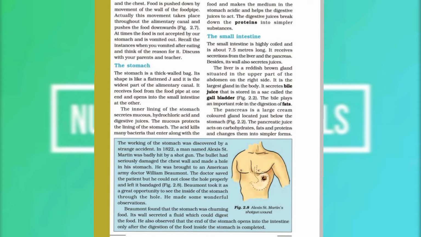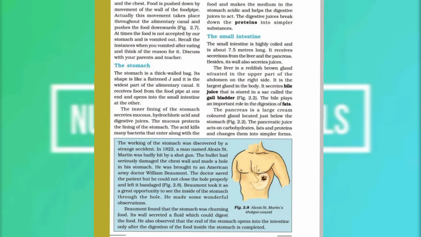The small intestine receives secretions from two glands, the liver and the pancreas. Okay, and the liver is a reddish brown gland situated in the upper part of the abdomen on the right side. It is the largest gland in the body, and it secretes bile juice which is stored in a sac called the gallbladder located near the liver.